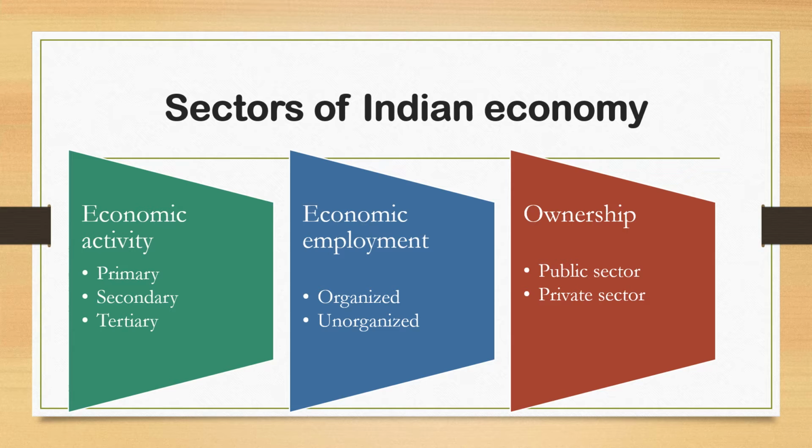So, first part is according to economic activity. According to economic activity, we divide it into three parts: primary sector, secondary sector and tertiary sector. Now, the second part comes according to economic employment. According to economic employment, we can divide it into two parts, organized sector and unorganized sector. Third one is according to ownership. According to ownership, we can divide it into two parts, public sector and private sector. We will discuss economic employment and ownership later on. Now we start with economic activity.